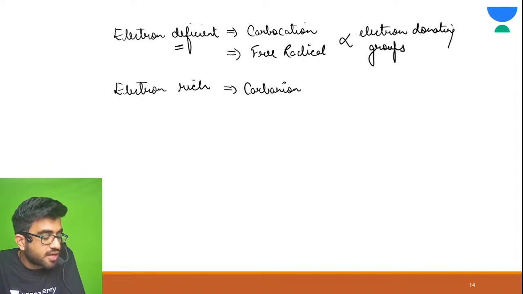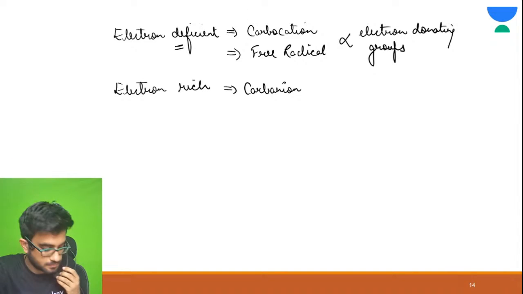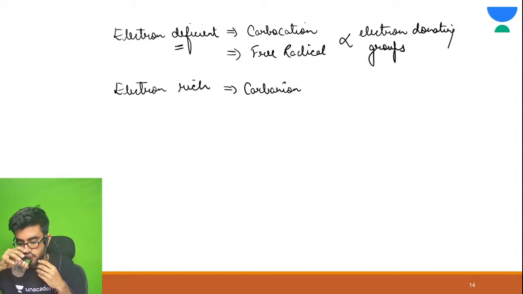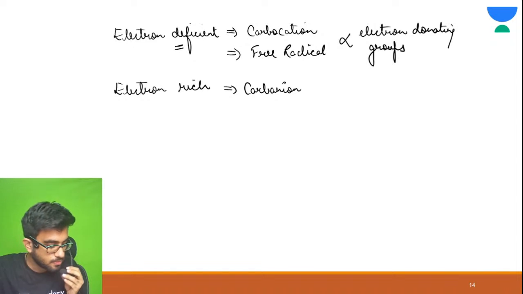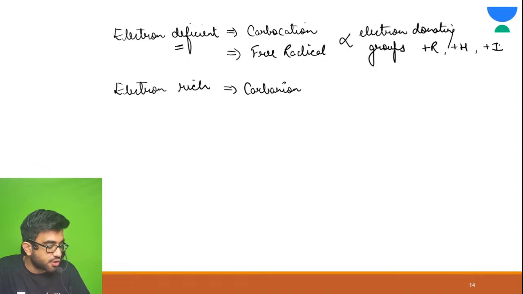So tell me what are electron donating groups, which effect does the electron donating group show? Tell me in the chat section. Plus R, plus H, or plus I, all plus 1 were electron donating groups.